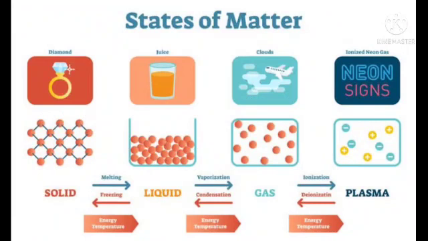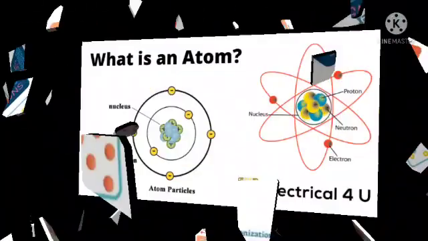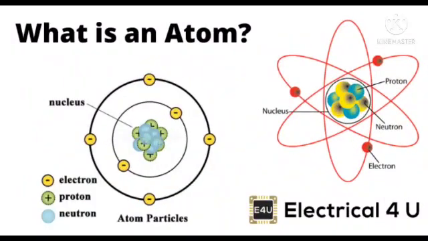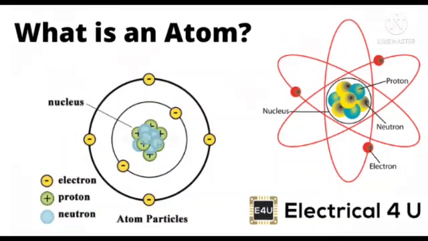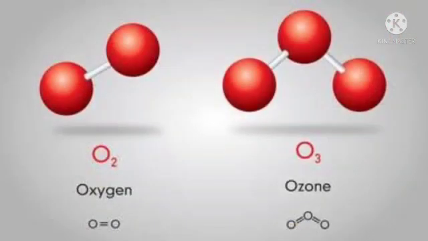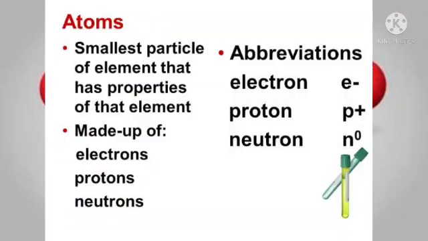What is the fourth state of matter? Plasma state. Matter in any physical state is composed of smaller particles. What are they smaller particles? Such as atoms, molecules or ions.